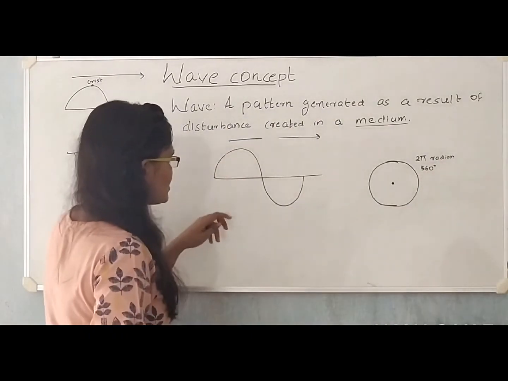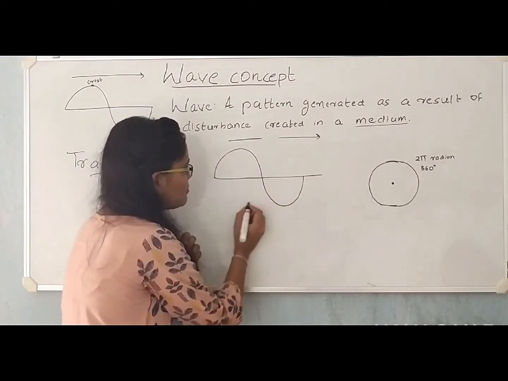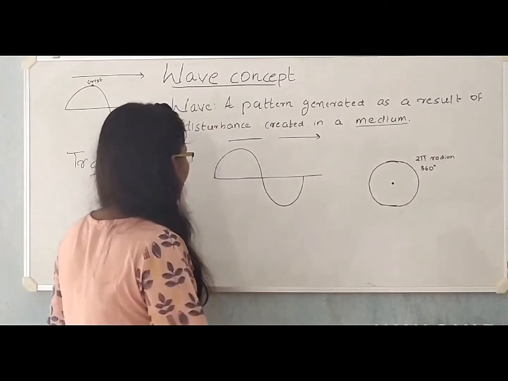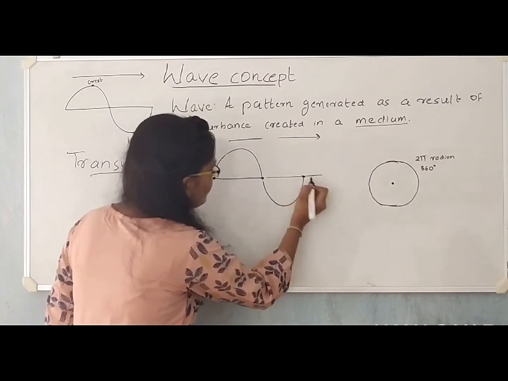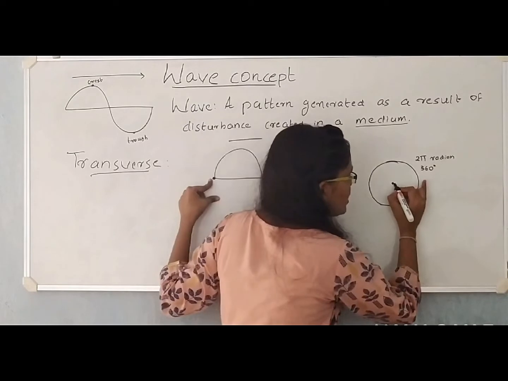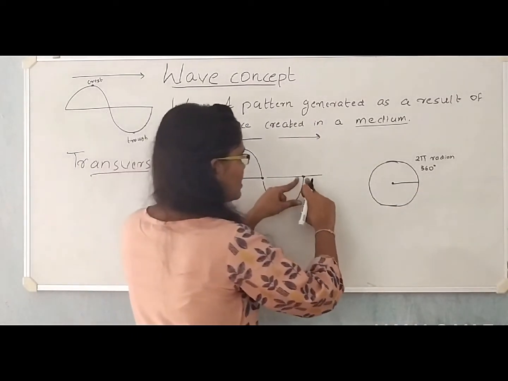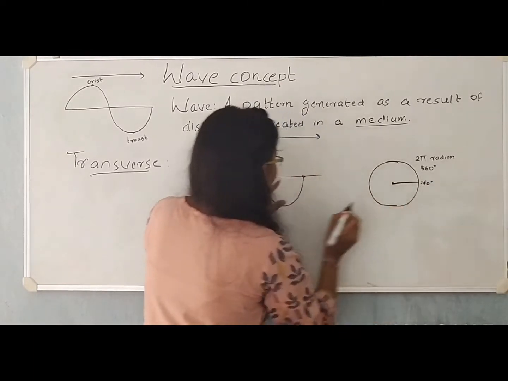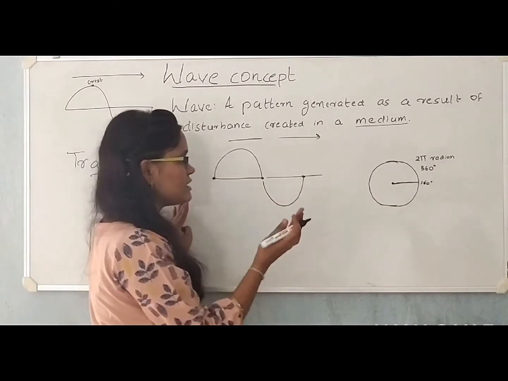You can also see it this way. When I flip this part of the wave, it makes a complete circle. So if you consider one point here, this point has a phase angle of 0 degrees on a circle, and this point has a phase angle of 360 degrees. So all the particles on a wave have a phase angle between 0 and 360 degrees.